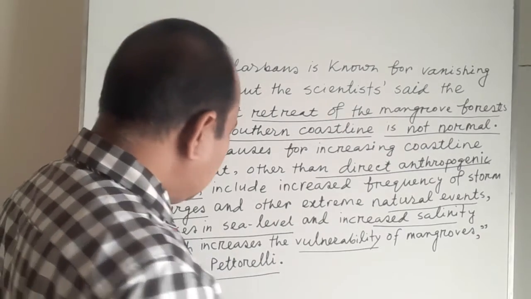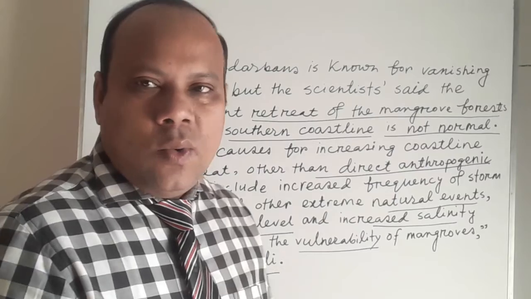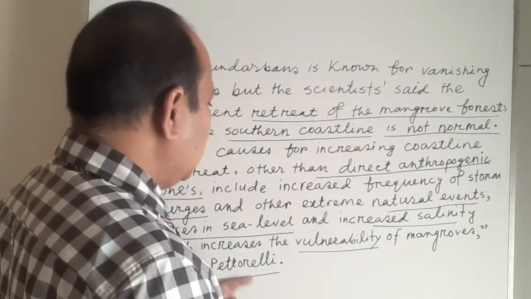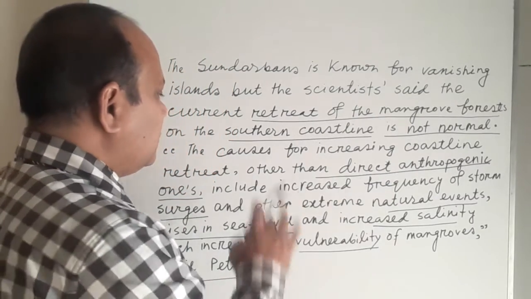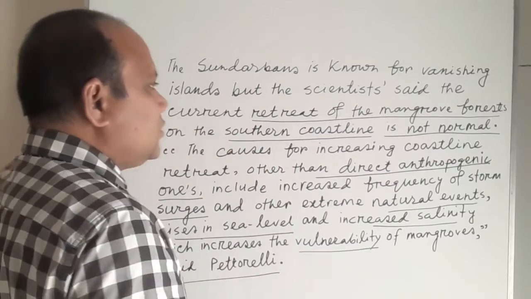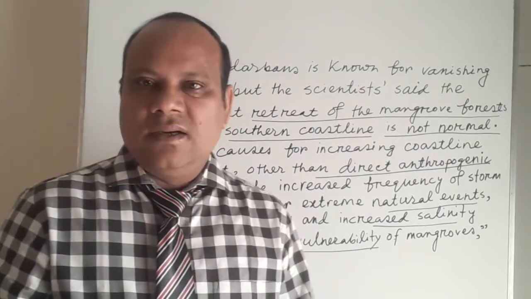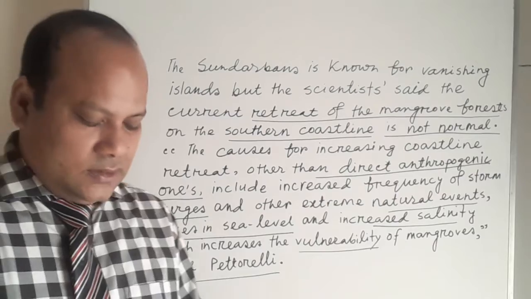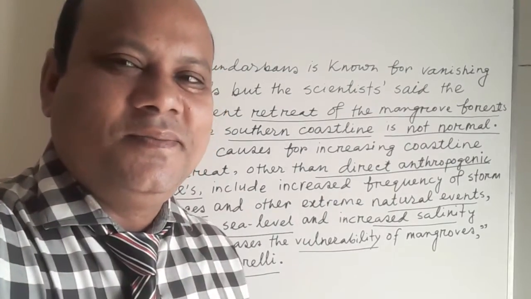And I have already told you who Pectorelli is. He is one of the authors of this report about the Sundarbans' decreasing tendency nowadays, my dear students.